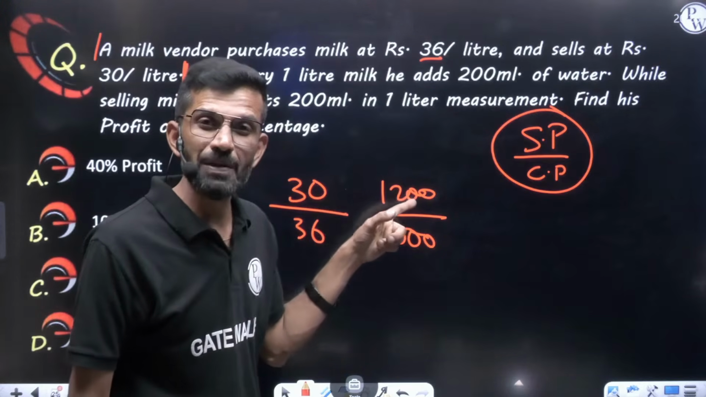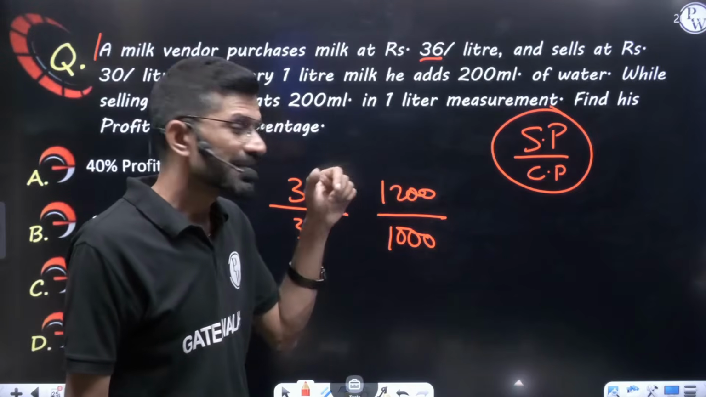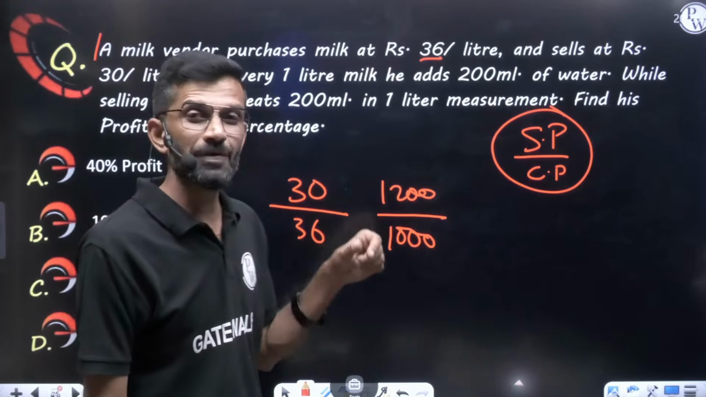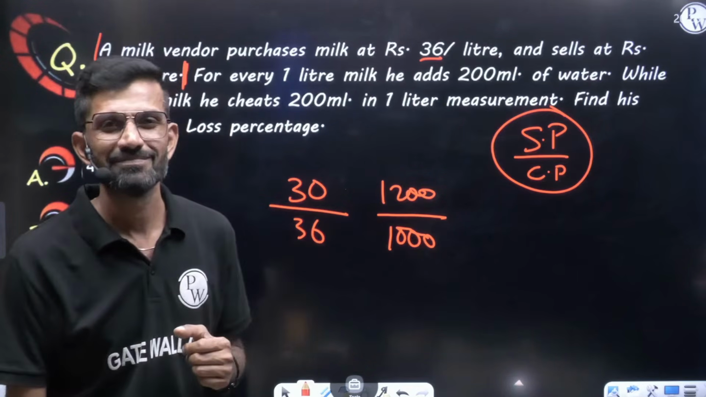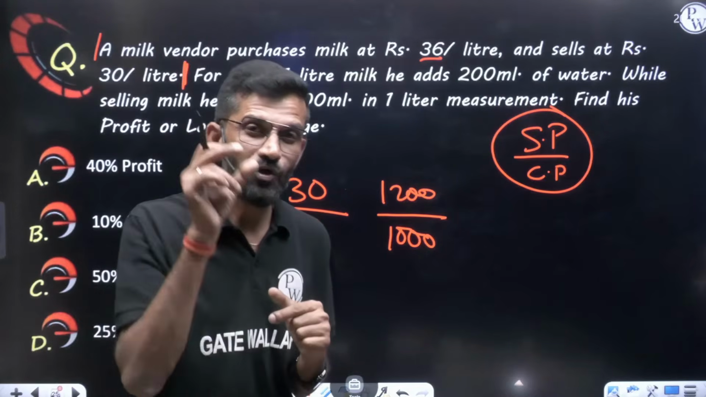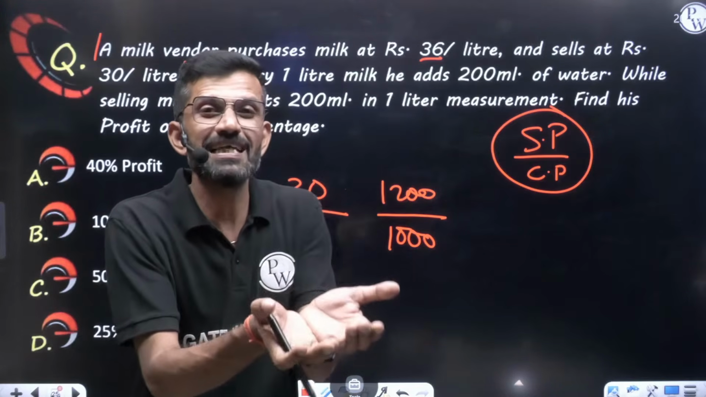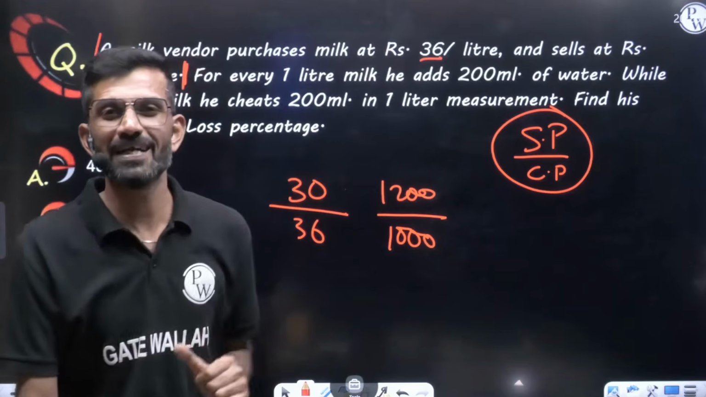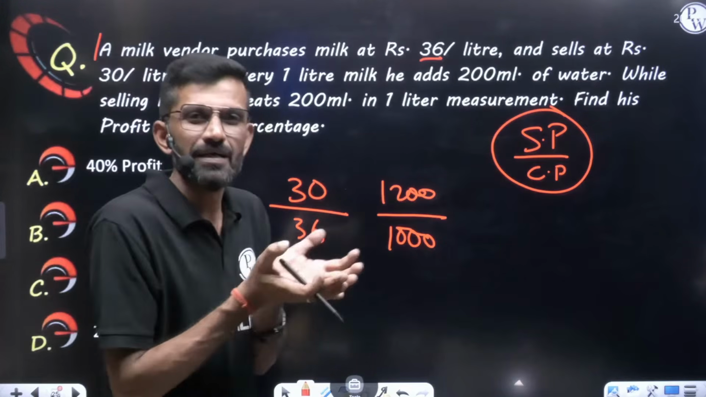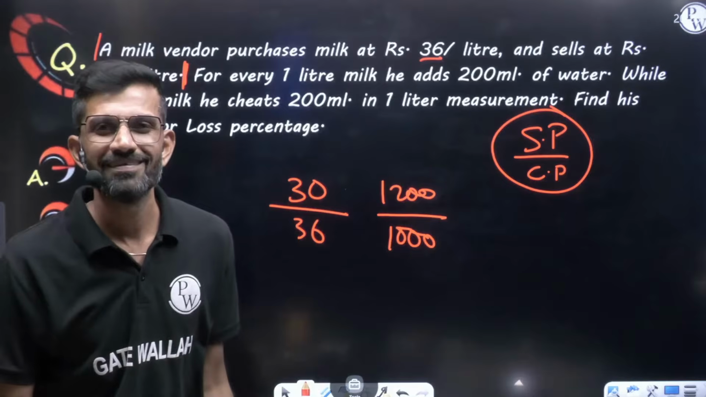Money what he gets from the market, return what he gets from the market, that return is the selling price. Investment what he is doing, that is the cost price. That is what in the starting I defined you. Cost price means investment. Selling price means how much money they get from the market. Money he gets for 1200, investment there is only for 1000 ml.